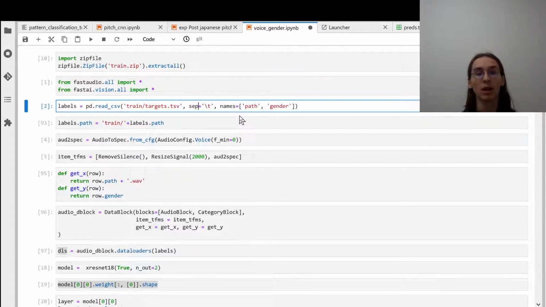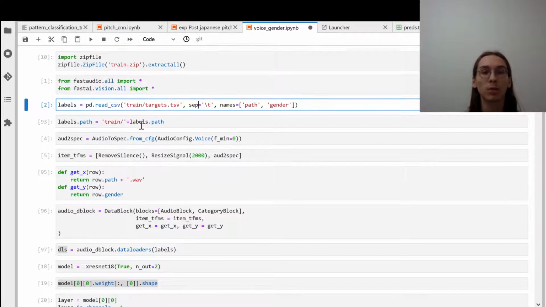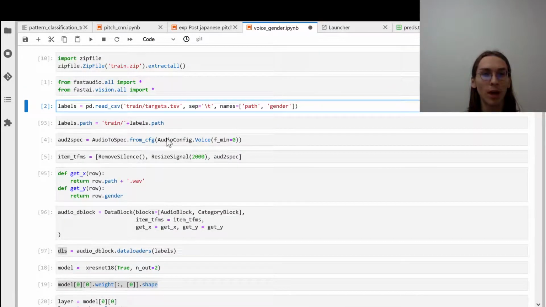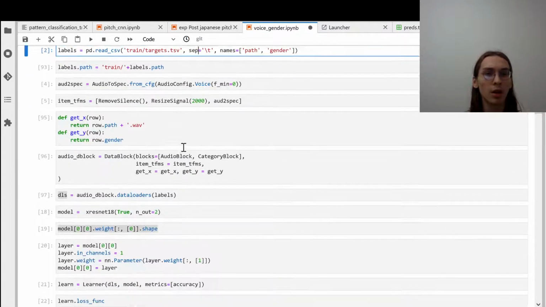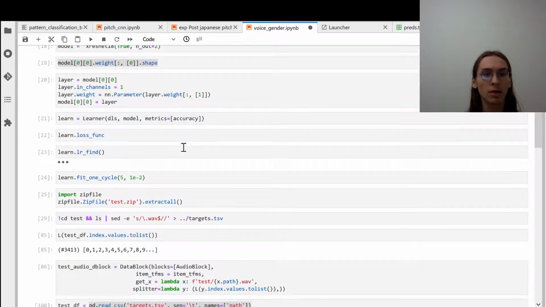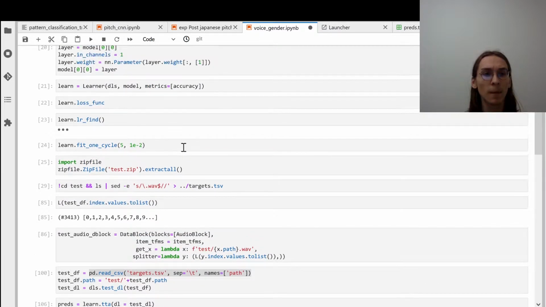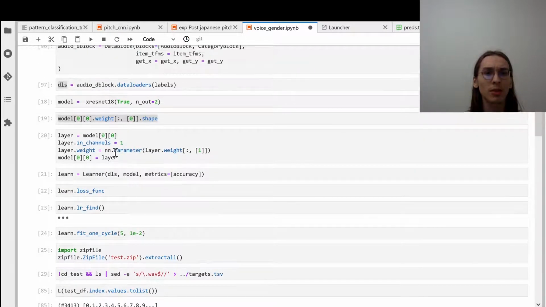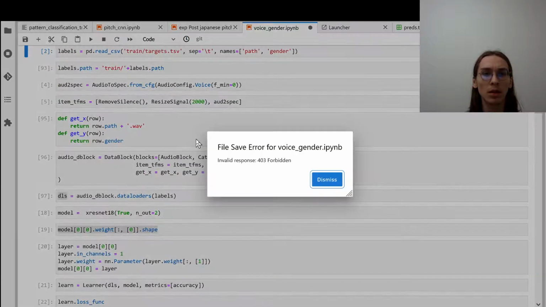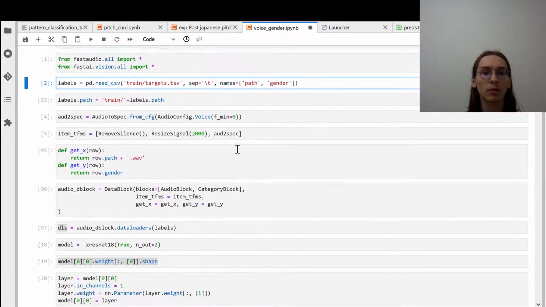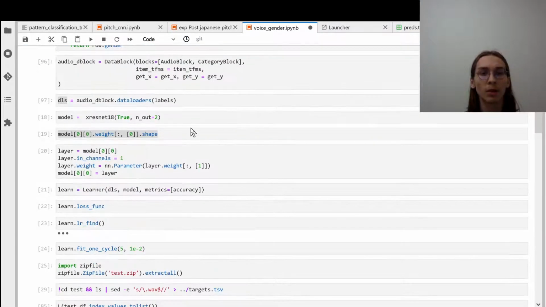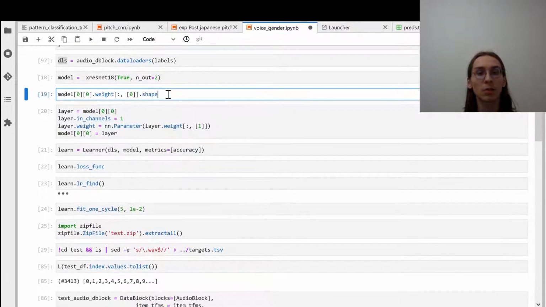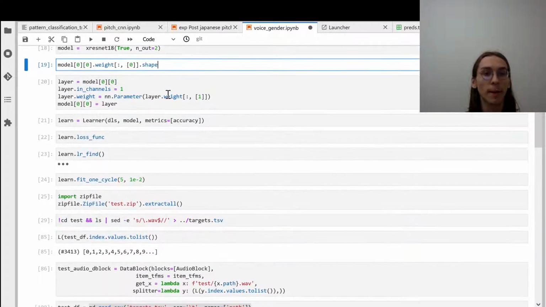I'm sorry. So yeah, I just downloaded the data. It took me a while to upload it to SageMaker Studio Lab. I trained a ResNet 18 on this. This stuff isn't new to me. It's basically the same thing I did for my Japanese pitch accent prediction project.